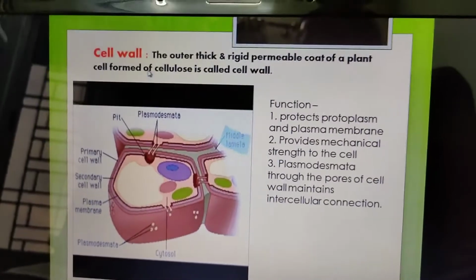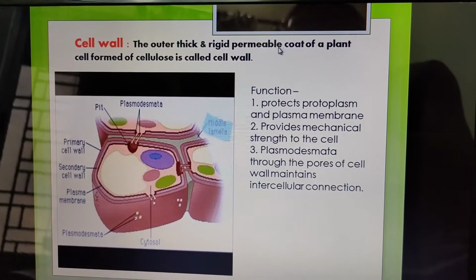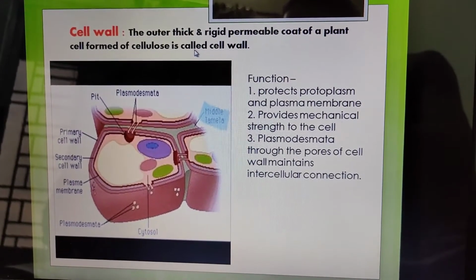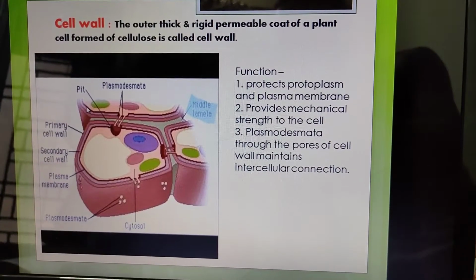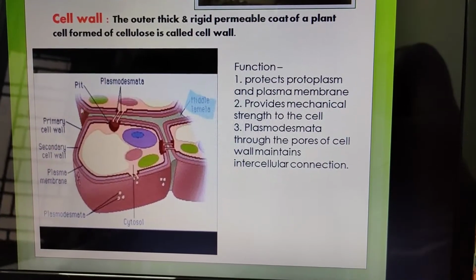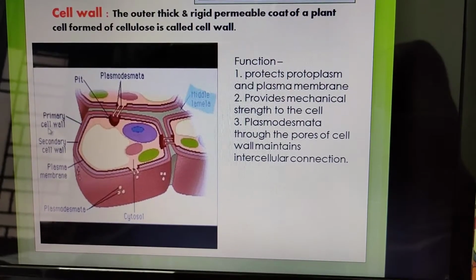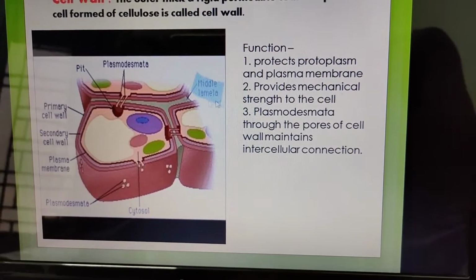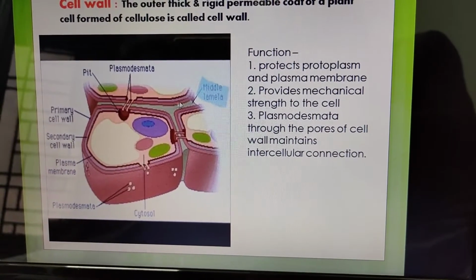What is cell wall? The outer thick, rigid, permeable coat of a plant cell, formed of cellulose, is called cell wall. Now we will know the structure of the cell wall one by one. The cell wall is composed of primary cell wall, secondary cell wall and middle lamella. First we start from middle lamella.